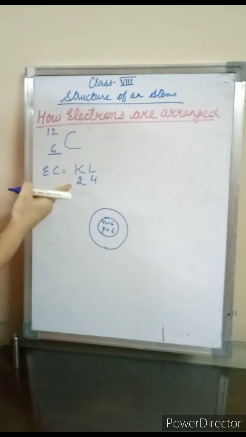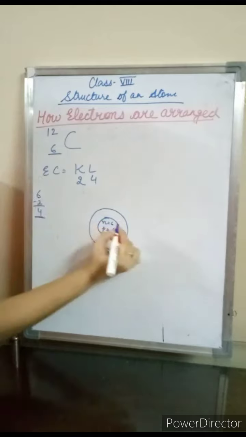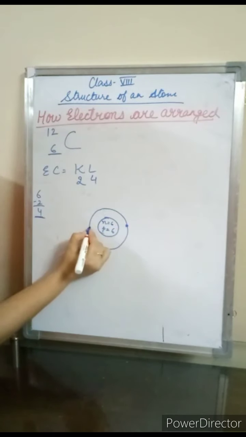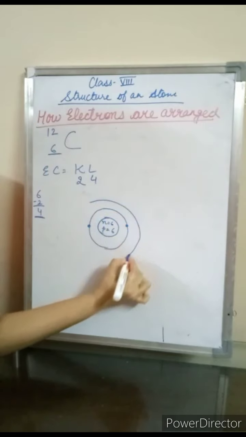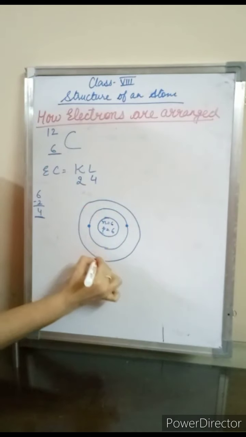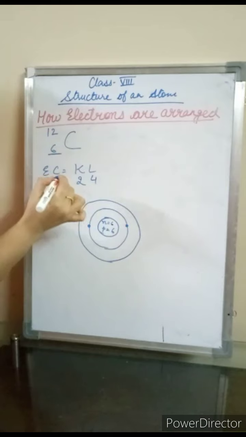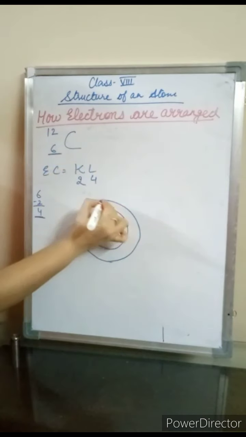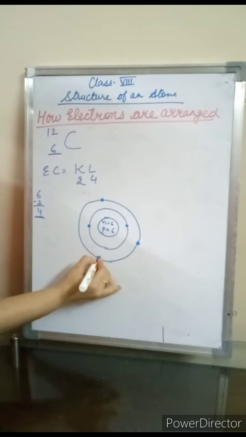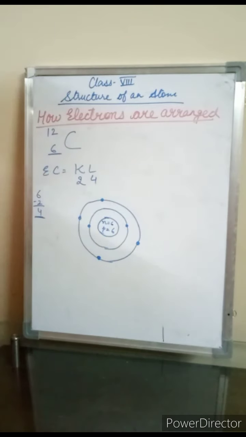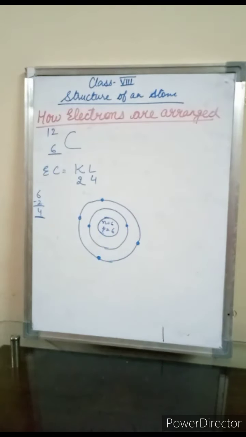One shell. And in the K shell, how many electrons are there? 2 electrons are there, 1 and 2. Next we have to draw another shell, that is the L shell. In the L shell, how many electrons are there? 4, 1, 2, 3 and 4. So this is the atomic structure of the element carbon.